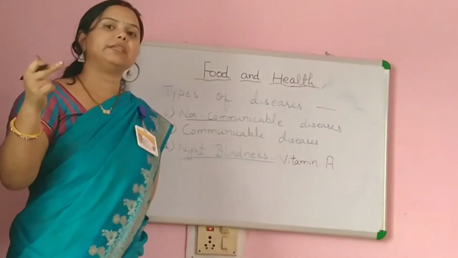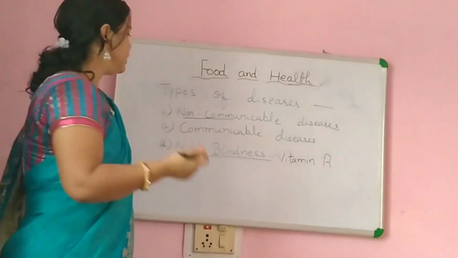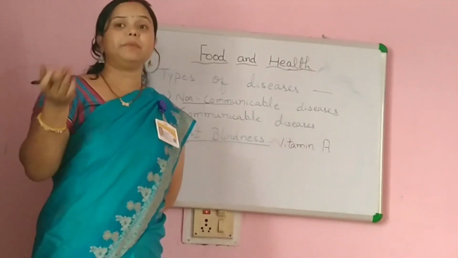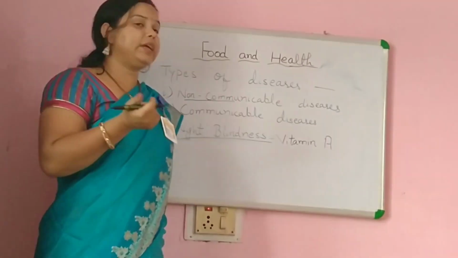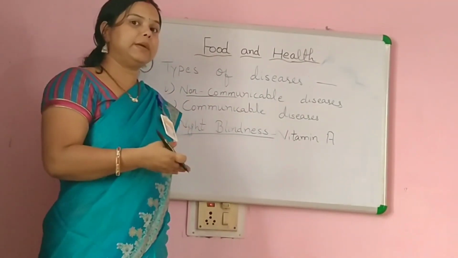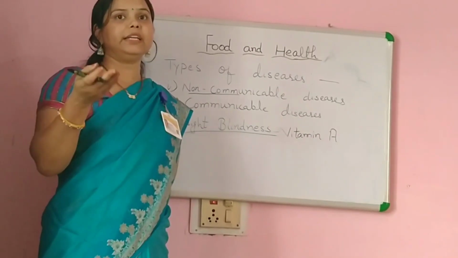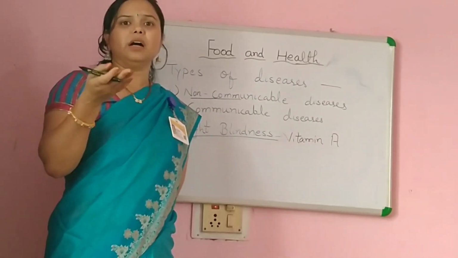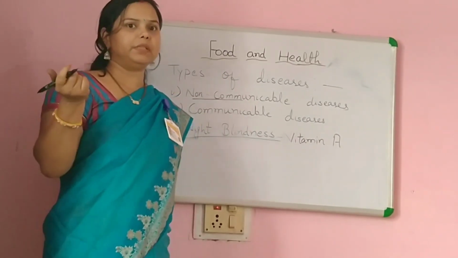By the lack of vitamin A. In this disease, a person is not able to see in dim light. Okay. Now we can protect ourselves from this type of disease by eating leafy vegetables, fruits and green vegetables in everyday life.